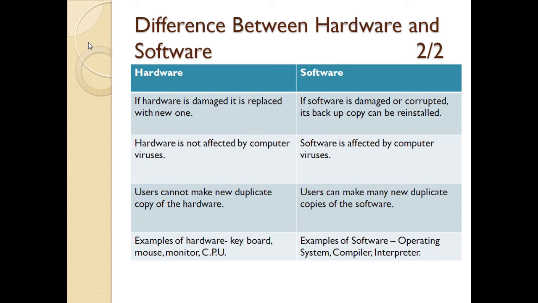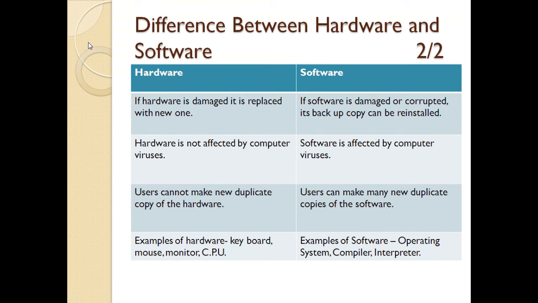Then next difference: in hardware, end users cannot make a duplicate copy of the hardware. Only manufacturers can make the duplicate copy of the hardware. But in case of software, users can make many new duplicate copies of the software.